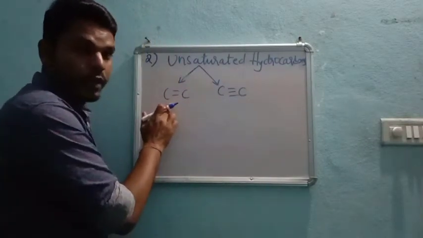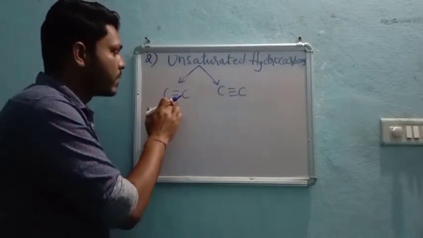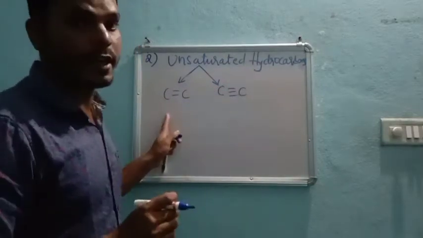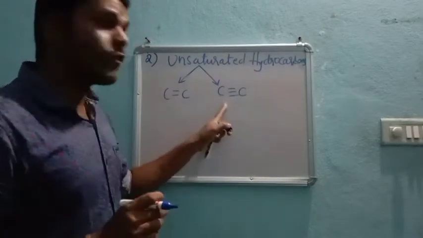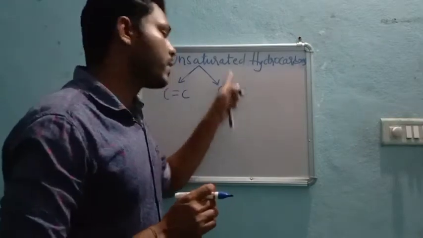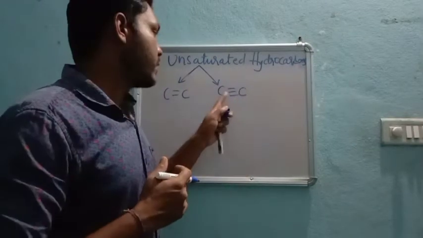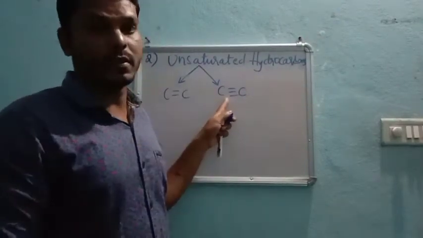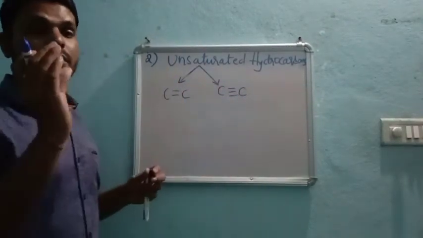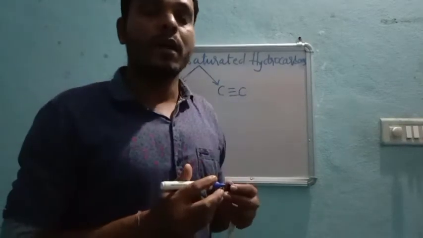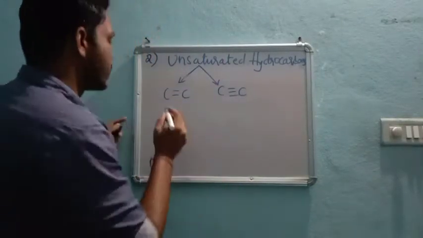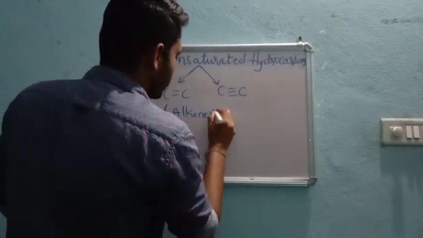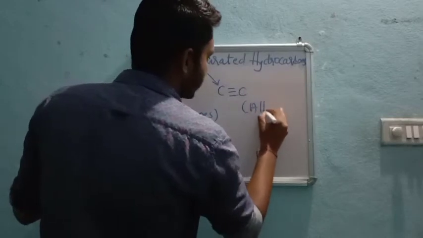That means if in between carbon and carbon there is a double bond, then those hydrocarbons are called alkenes. Or if three bonds are present between the carbon and carbon, then such hydrocarbons are called alkynes. And what about saturated? Saturated hydrocarbons are nothing but alkanes. So I will write here, these are called alkenes and these are called alkynes.